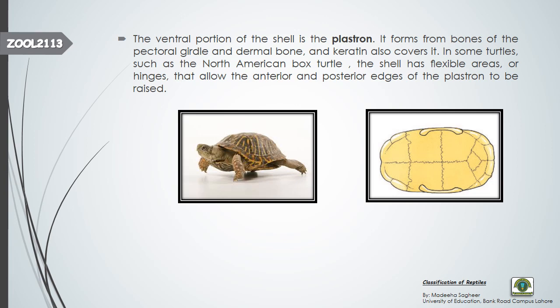In some turtles, such as the North American box turtle, there are flexible areas or hinges. This is the anterior portion and this is the posterior portion. Mostly box turtles have hinges in the anterior as well as the posterior portion that help them raise the plastron anteriorly and posteriorly. So the shell has flexible hinges that allow the anterior and posterior edges of the plastron to be raised.